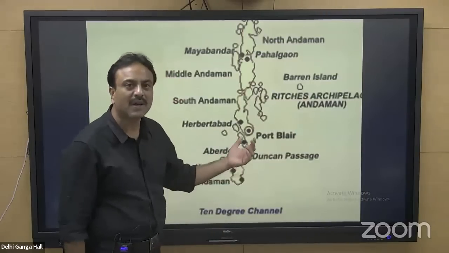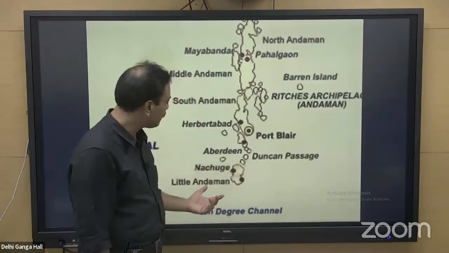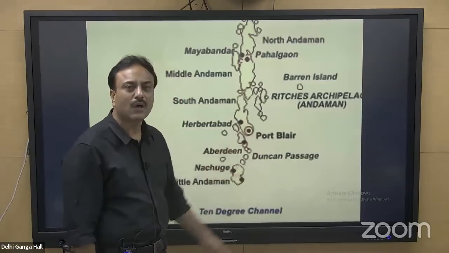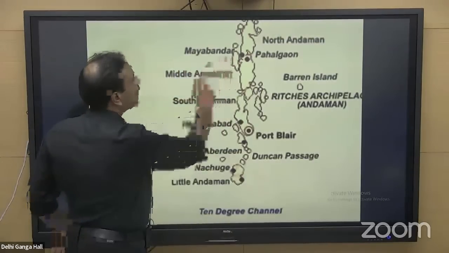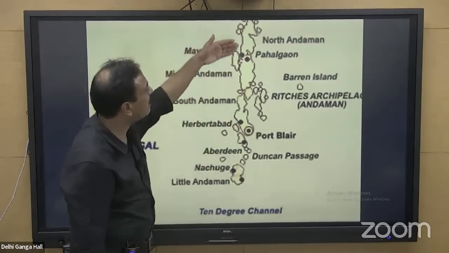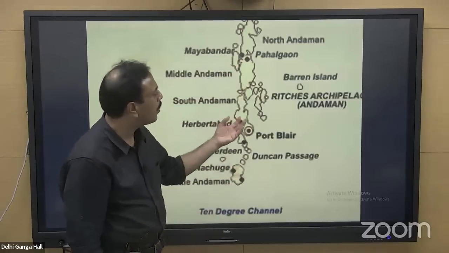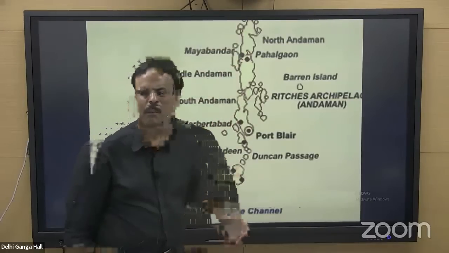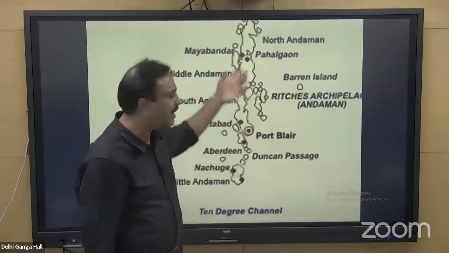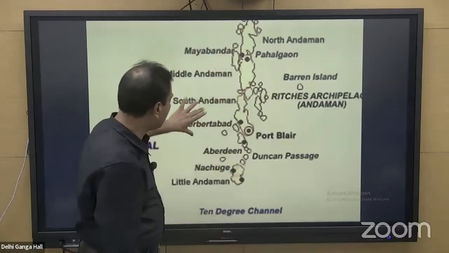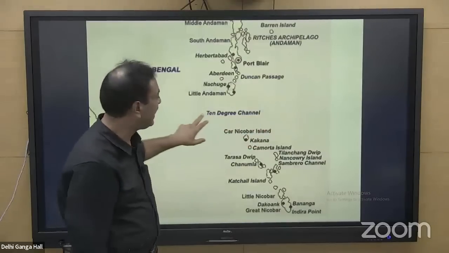The capital of Andaman and Nicobar is located on South Andaman, that is Port Blair. Duncan Passage separates Little Andaman from South Andaman. Maya Channel, written as Maya Bandar, separates North Andaman from Middle Andaman. So all these are important points. Mount Narkundam, Mount Harriet, Mount Saddle. These are all important peaks of this Andaman group of islands. Then if you look at this particular water body, the 10-degree channel.